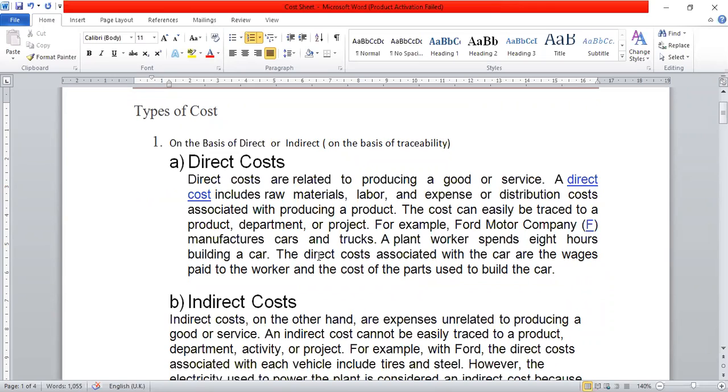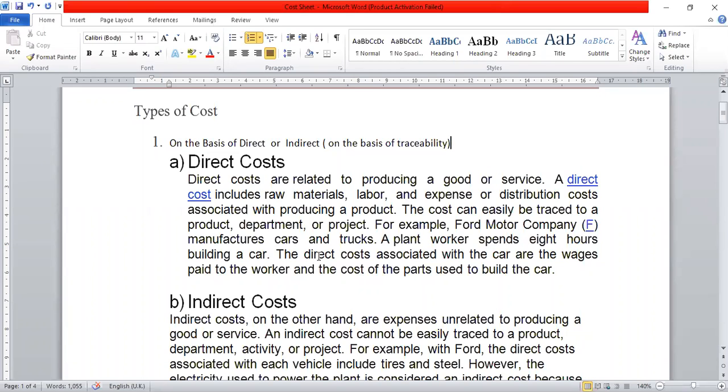What does direct cost mean? Which is directly identifiable with the production is known as direct cost. Let's take an example. What does directly identifiable mean? When we are producing sugar, the direct cost will be direct material, that is sugar cane. If there is no sugar cane, we cannot prepare sugar, right? So the direct material cost will be sugar cane, correct?